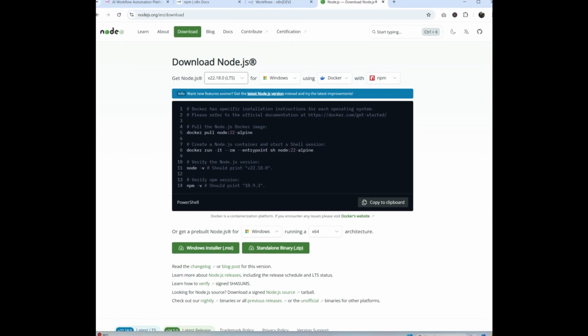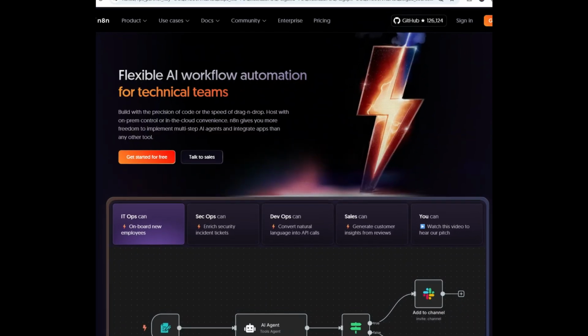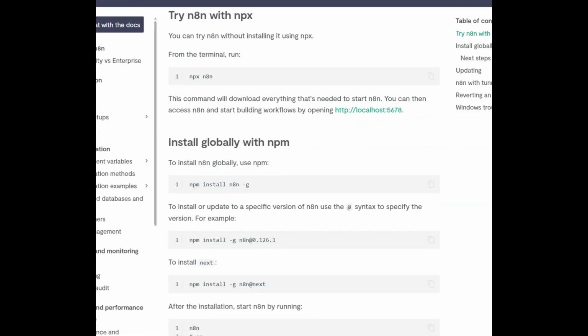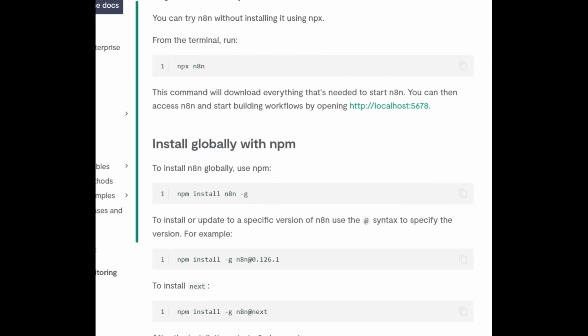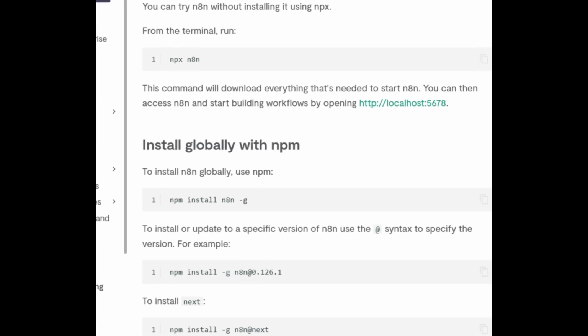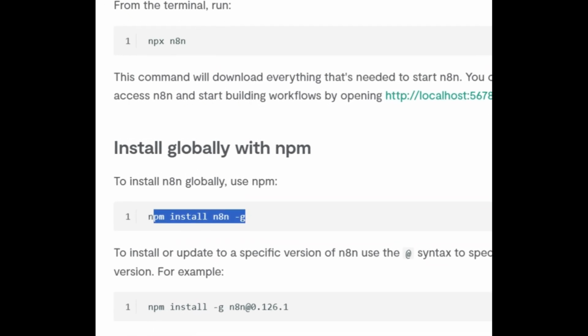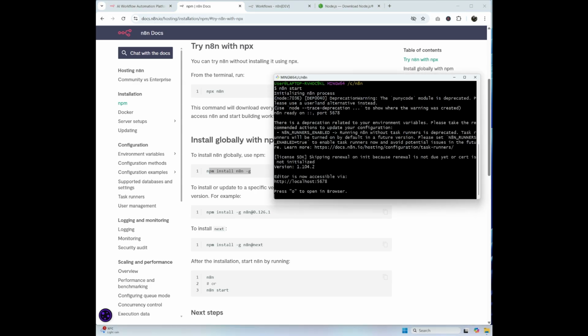Once you have downloaded it, install it like normal. Then go back to this one, go to the documentation, click on self-hosting, and you come to this page. Very simple. Then click on the npm version, because we're going to install with npm. Don't use the npx one. So how do you install this on your PC? You need a software called Git Bash. Just click on Git Bash over here.